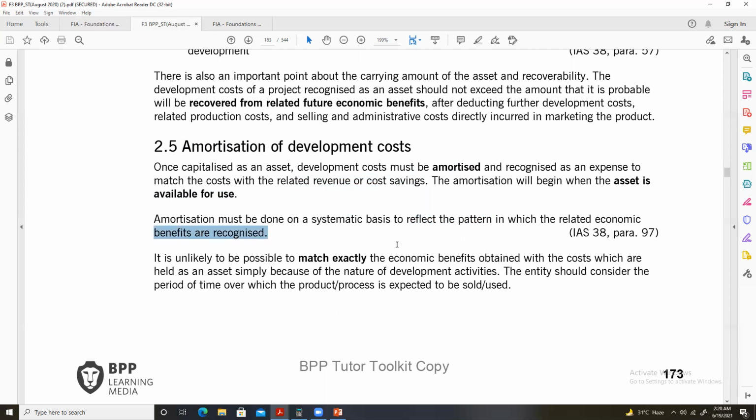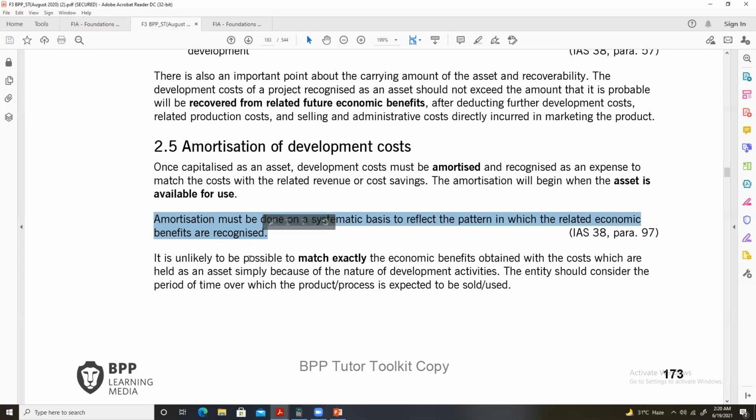The way in which amortization is calculated, the way in which amortization is charged, should reflect the way in which economic benefits are obtained from the intangible asset. This is what this particular sentence actually means.